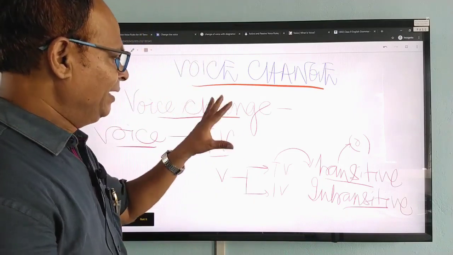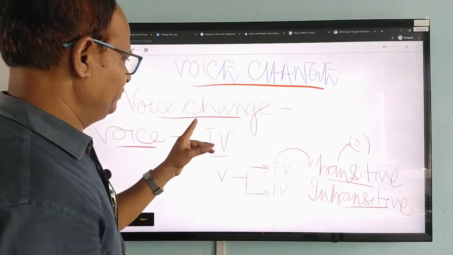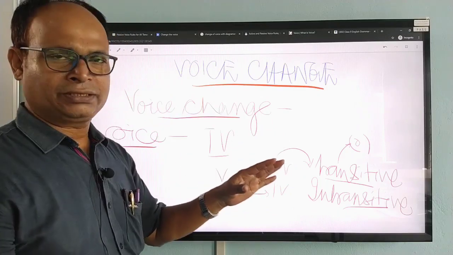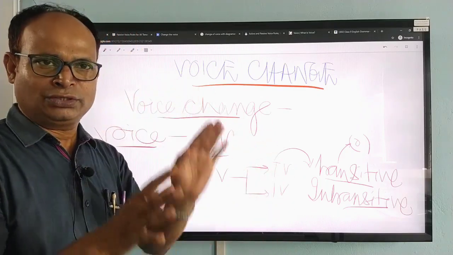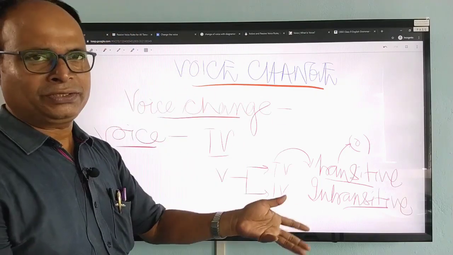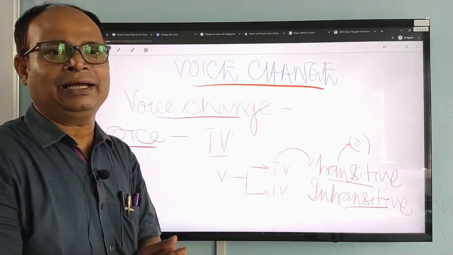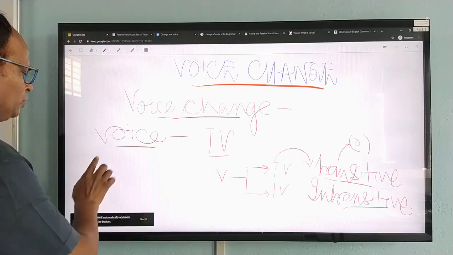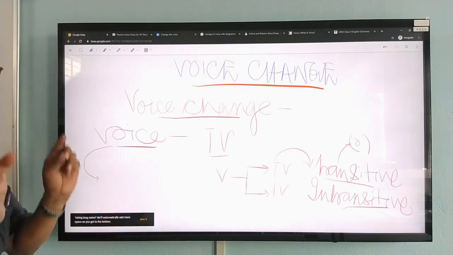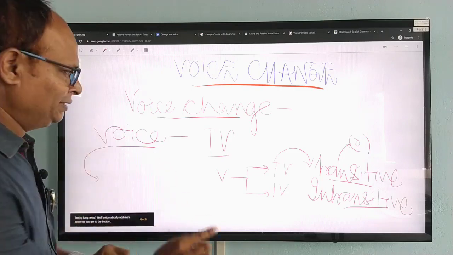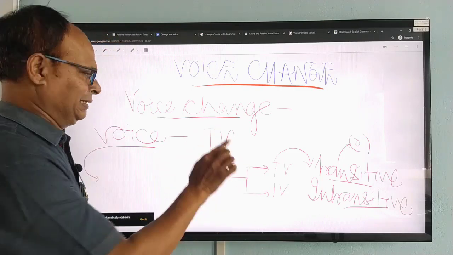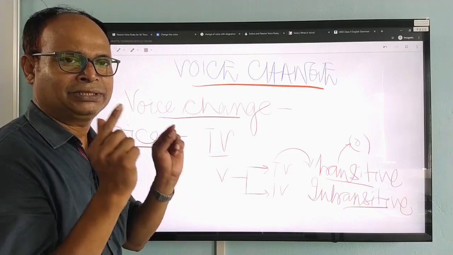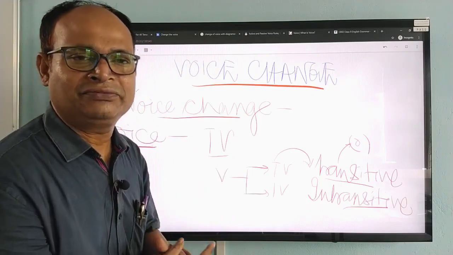Have you got it? And now, when we are going to change the voice from active to passive, in all cases, only the transitive verb can be changed into the other form of the voice, that is the passive voice. Is it clear? Therefore, if you are asked the definition of what is a voice, then you will have to tell that voice is that form of the transitive verb,